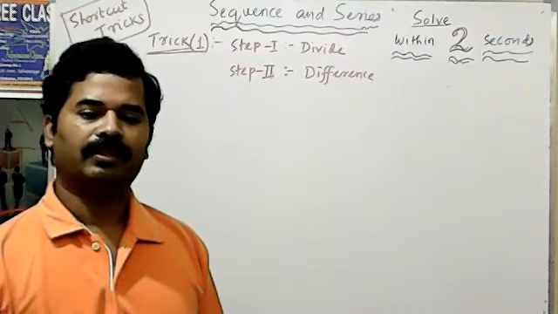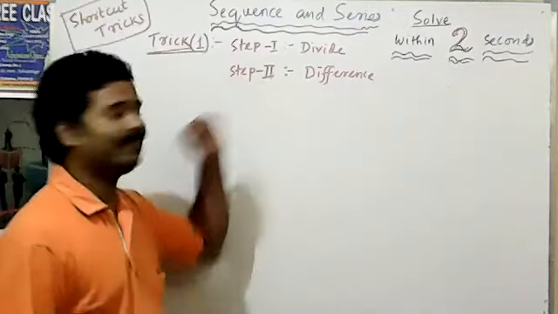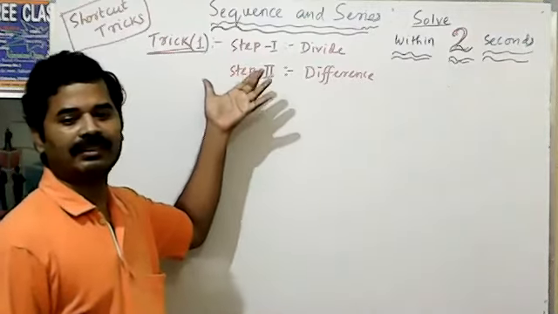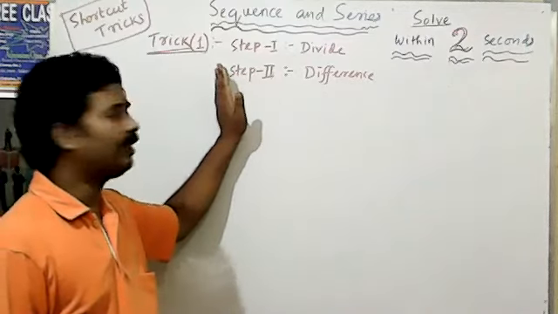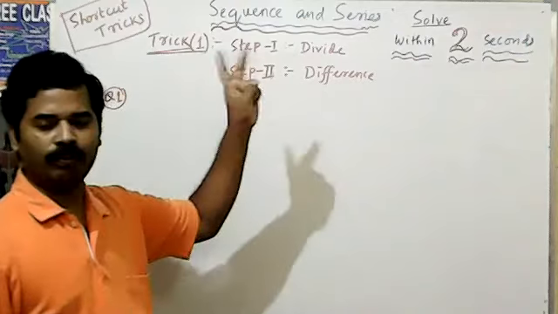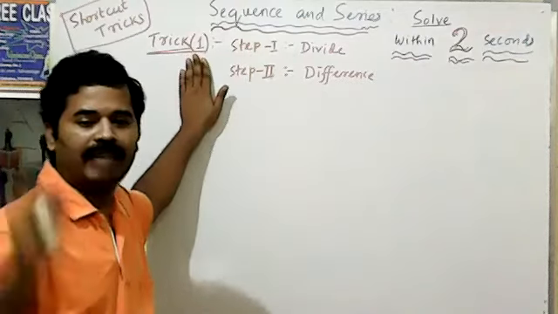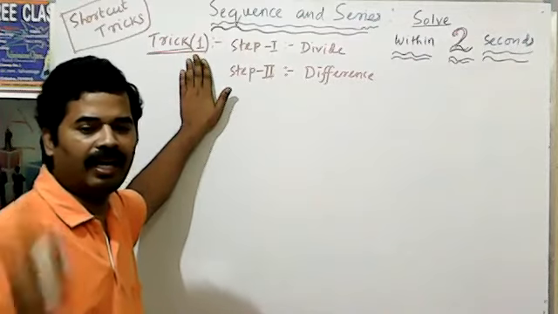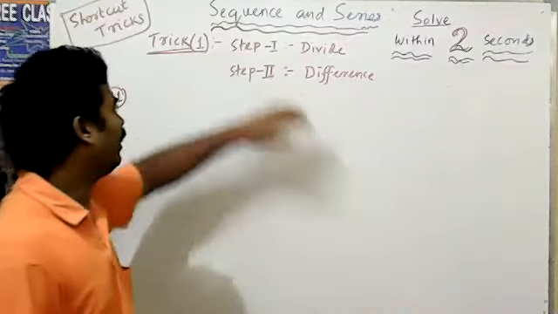Hello everybody. Now we will discuss the topic of sequence and series. Sequence series का shortcut trick, that is a very आसान तरीका है. 2 सेकेंड within 2 सेकेंड में वो हो जाएगा. I will tell 8 tricks. 8 ट्रिक्स मैं बताऊंगा. तो फर्स्ट ट्रिक क्या है?